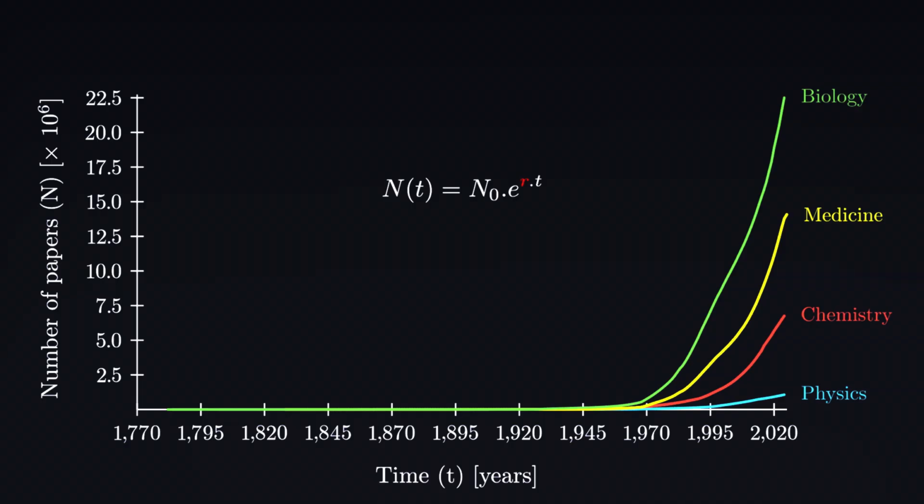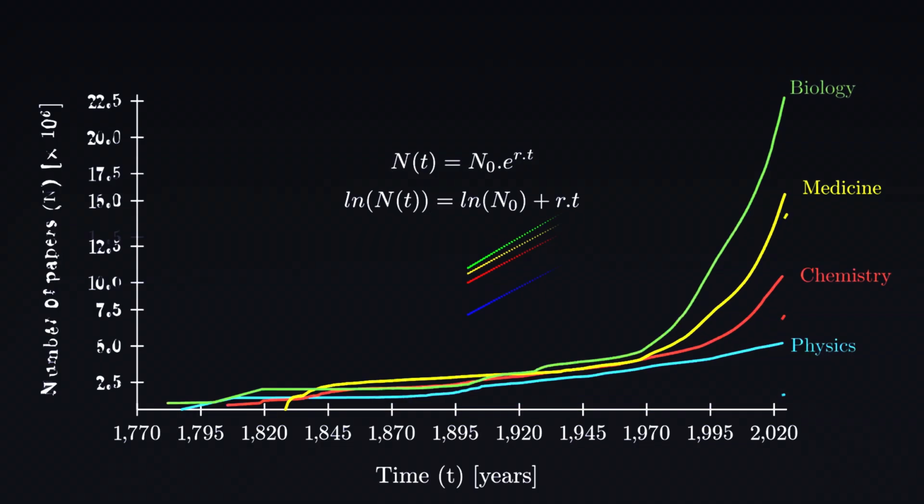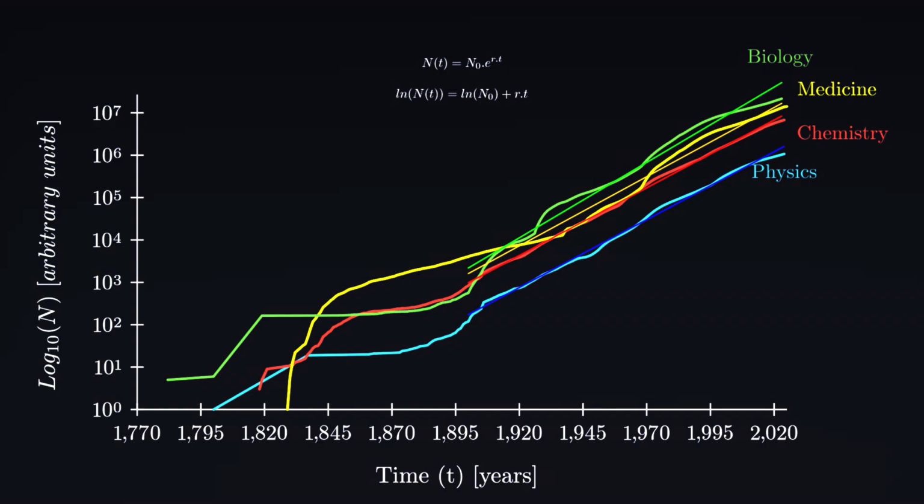To calculate the growth rate, we can take the natural logarithm of exponential growth and visualize it in log linear graph. For a pure exponential growth with constant growth rate, the result will be a straight line. But for our data, the result will more or less fit a line. Here we can see the log linear graph for the number of publications in each field and the fitted line to the data between 1900s to 2024. One advantage of log linear visualization is that we can see slight changes in growth rate as the slope changes. For example, medicine has a slower growth rate between 1845 and 1935.